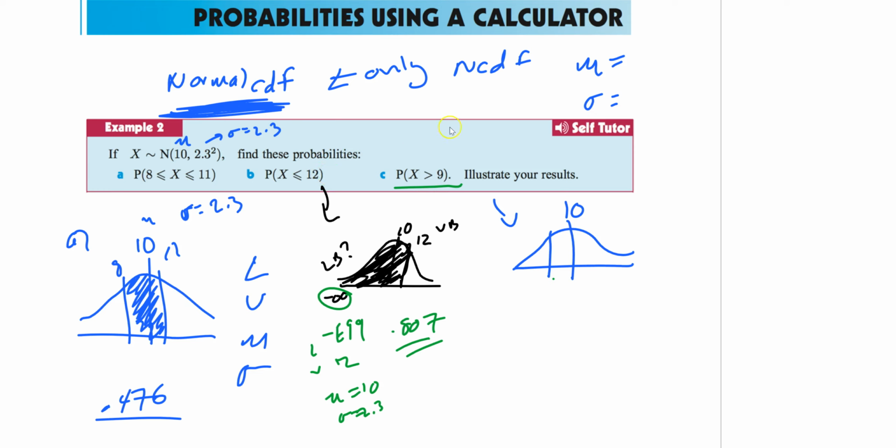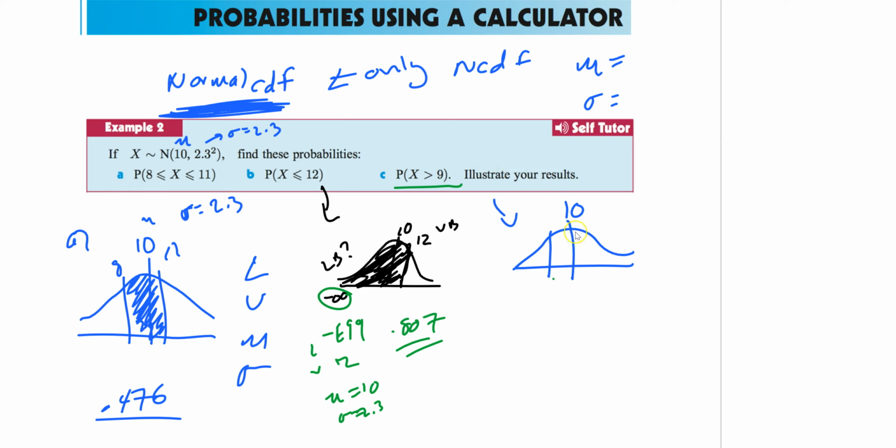Normal doesn't care. Normal is continuous data. One point doesn't matter. So greater than, less than has no effect. Binomial, very big deal. Normal doesn't matter at all. Greater than, less than, or equal to, that part doesn't matter. That's what I meant, by the way, when I was talking about that. The line doesn't mean anything, right? But the fact that it has no line for equal to doesn't mean anything for a continuous normal distribution.